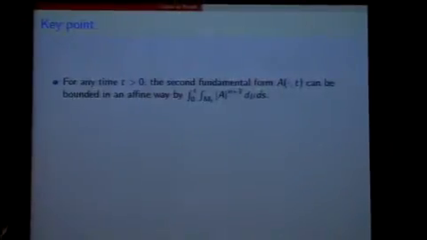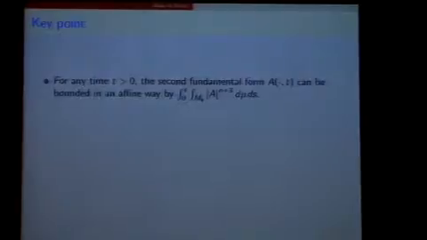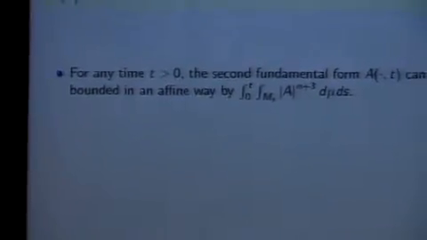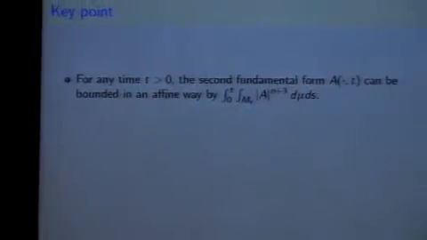So let me give you the idea of the proof. This is the key point in the proof. First of all, because our quantity is subcritical, we could not use the blow-up argument, because the blow-up argument will not give us anything. The blow-up argument only gives us some information when we have a critical or supercritical quantity. But in this case, because we have a subcritical quantity, we could not control anything by using the blow-up argument. So we have to use some other method.